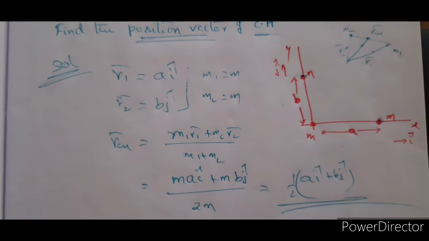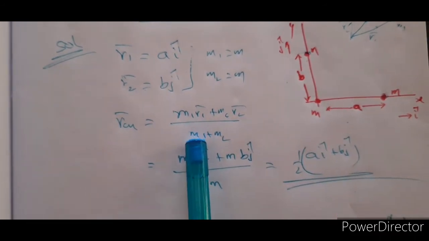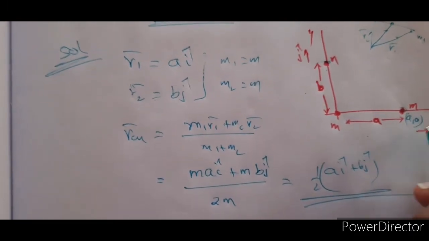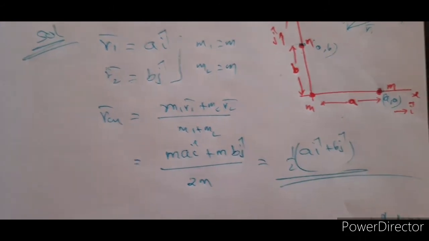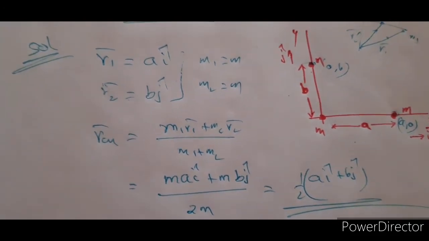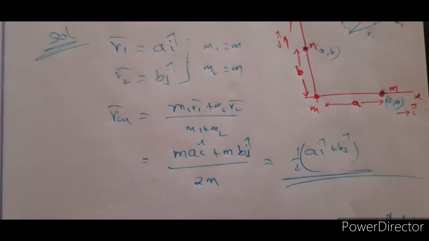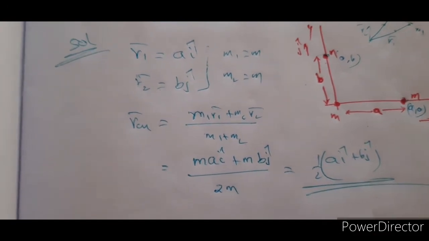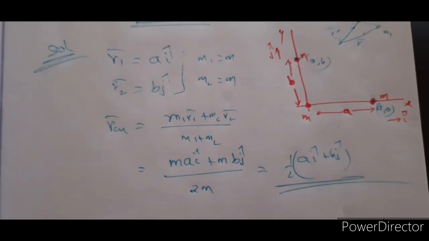So what did we do here? We took the position vectors of both the masses and then substituted in the formula. And if you want, you can also do it like this. Take a comma 0 and 0 comma b as the coordinates, find the center of mass somewhere on the line joining these two, and find out xcm and then ycm. Then xcm I cap plus ycm j cap gives you the position vector of the center of mass. You can do it either way, but this is the easiest and most direct method. Straight away, without even using your pen and pencil, you can just directly write the answer.